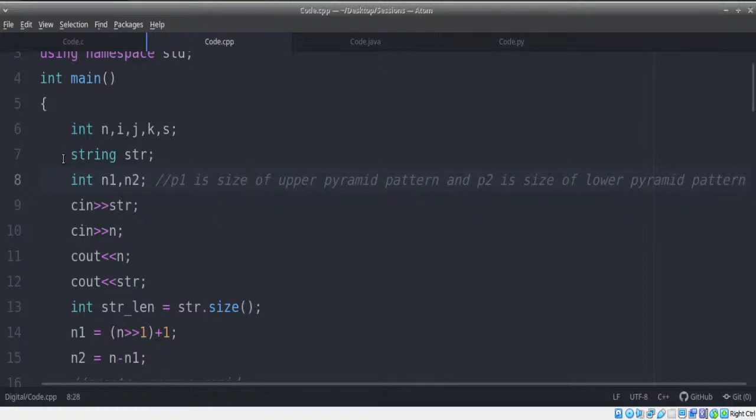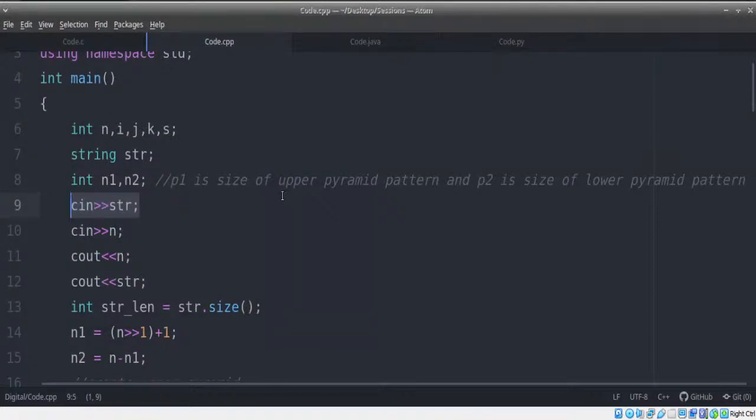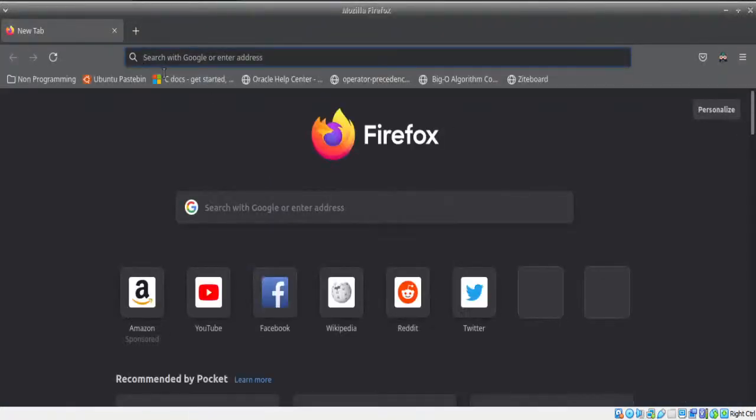I'll explain. Many of us may never have heard of this. But whenever you want to read a string and an integer together, never use cin for a string. That's something we will always say not to do. Instead, we will always tell you to use a different function, which I'll show you in the official documentation,